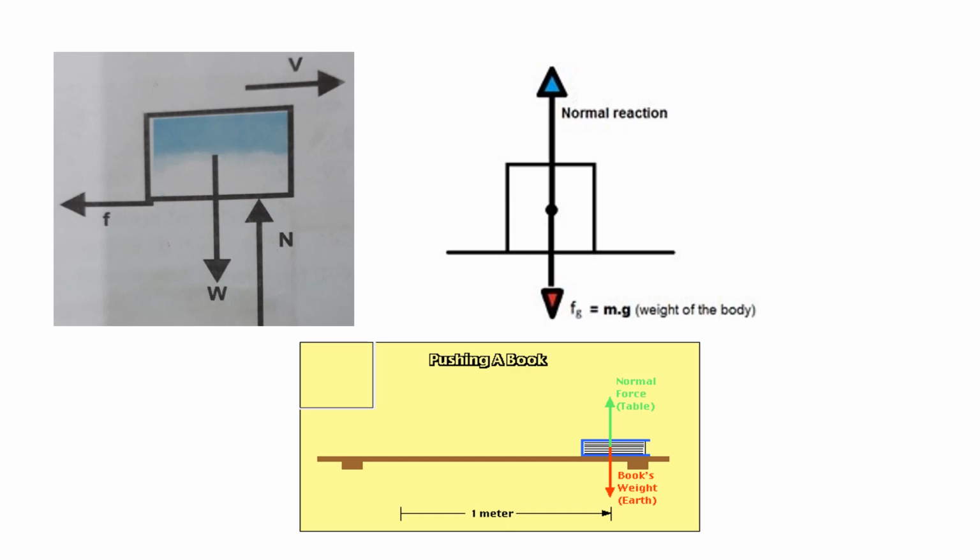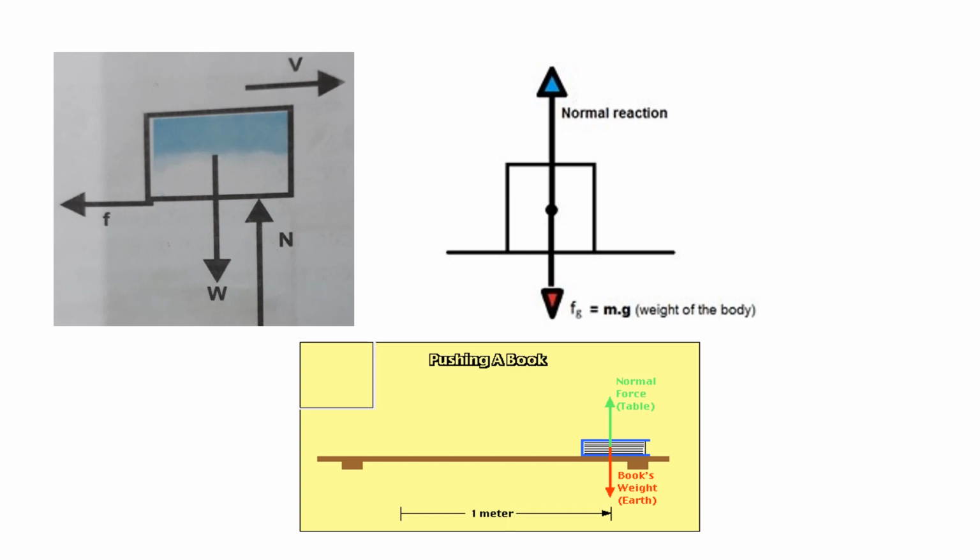See the first picture. In the horizontal direction, what will happen? The speed of the book is changing continuously. That means its speed is decreasing gradually in the horizontal direction. That means the book also has a force in the opposite direction, which we call friction.